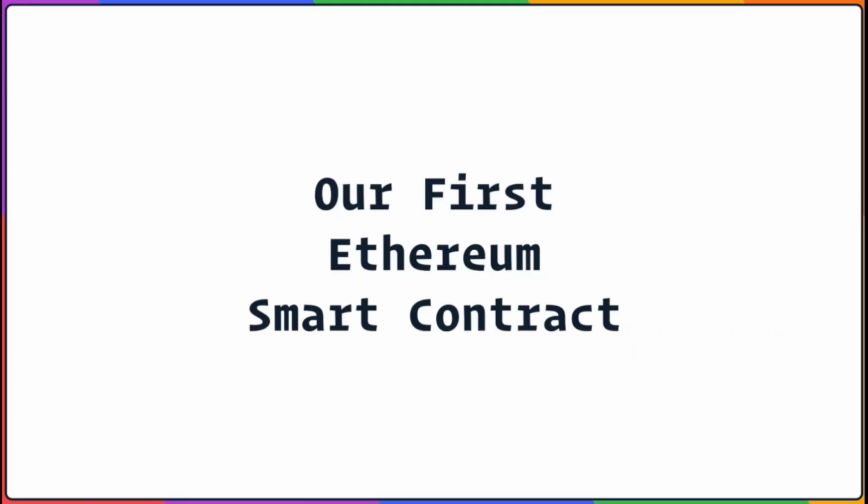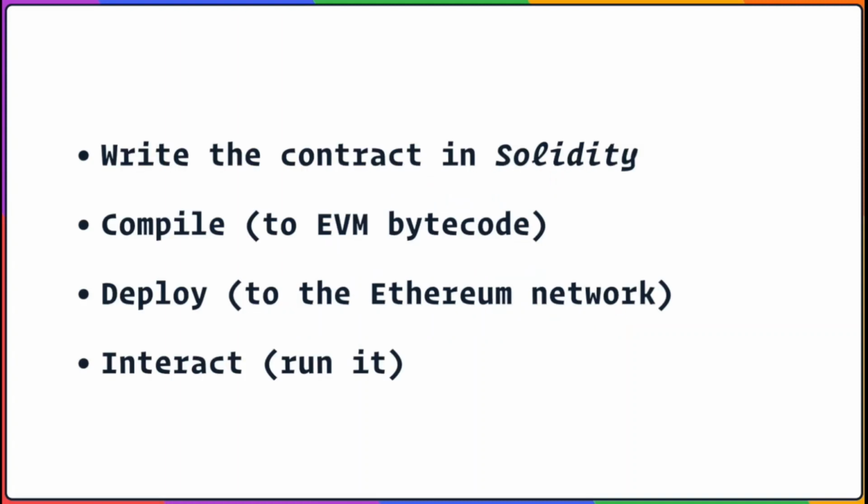It's early days for smart contracts, and the scope of what contracts can be written in code remains to be seen. But we now have the tools to start experimenting in code on production decentralized systems. Let's start writing a smart contract in code. Let's write and deploy our first Ethereum smart contract. The process looks like this. We'll write our contract in a high-level language. Next, we'll compile it. Then we'll deploy it to the network. And after it's been deployed, we can interact with it.